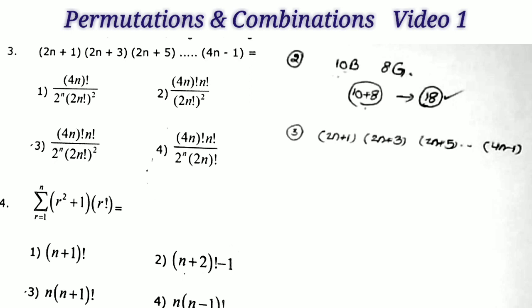2n plus 1 into 2n plus 3 into 2n plus 5 and so on, up to 4n minus 1. Now we want this value. So we can solve the question directly also, but here I choose the verification method.